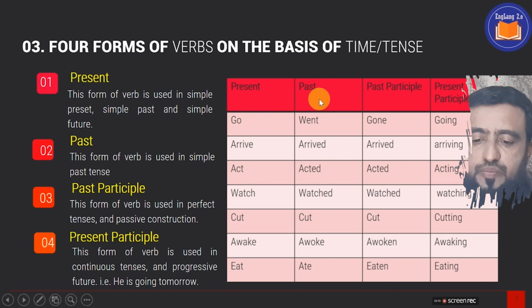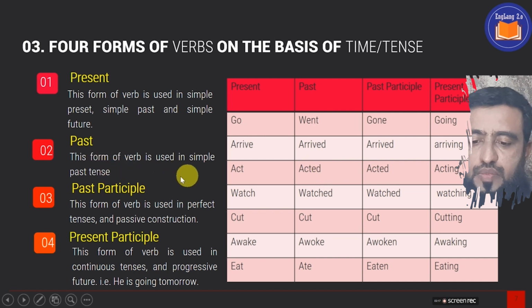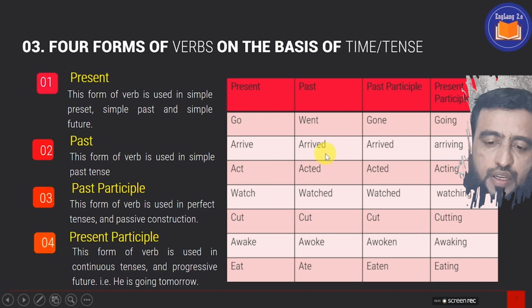the present perfect, he has gone. The past perfect, he had gone. The future perfect, he shall have gone. Now, these three perfect tenses use the past participle form of the verb, which we call the third form of the verb.